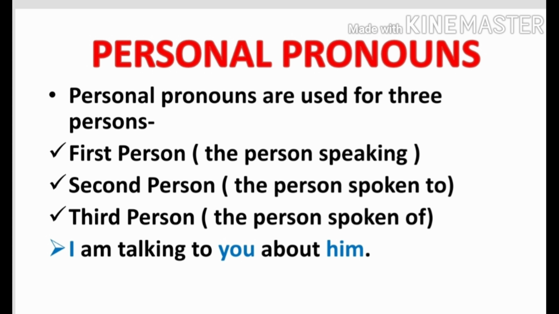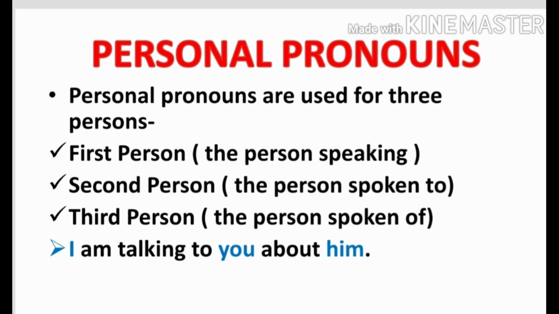Personal pronouns are used for three persons: first person, second person and third person. Students, there are three persons: the person speaking, the person spoken to and the person spoken of. The first person is the one who is talking, who is speaking, the second person is the one you are talking to, and the third person is the one you are talking about.